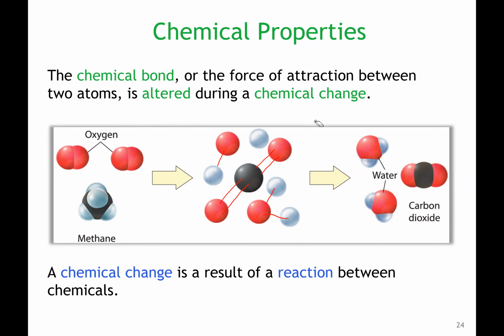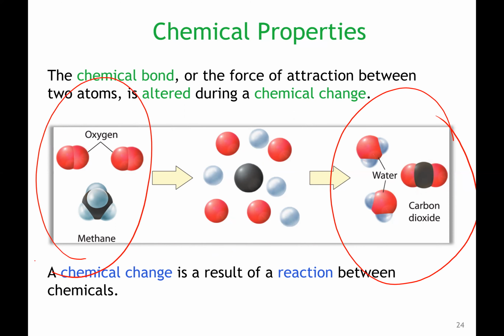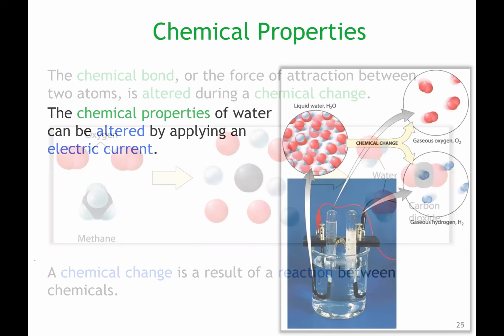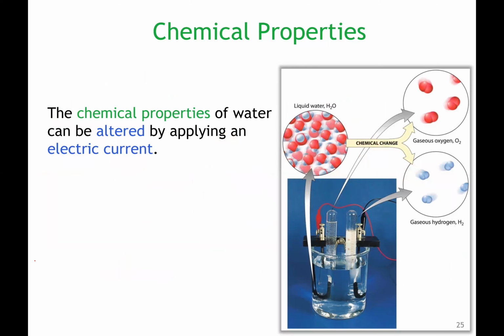It doesn't change the identity: we had carbon and we still have carbon, we had oxygen, we still have oxygen, but the overall chemical and physical properties of the products are different than the chemical and physical properties of the reactants. The way they're connected, the bonds that are formed, are also different, right? So it's what we call a chemical change, all right? So we call those chemical properties.